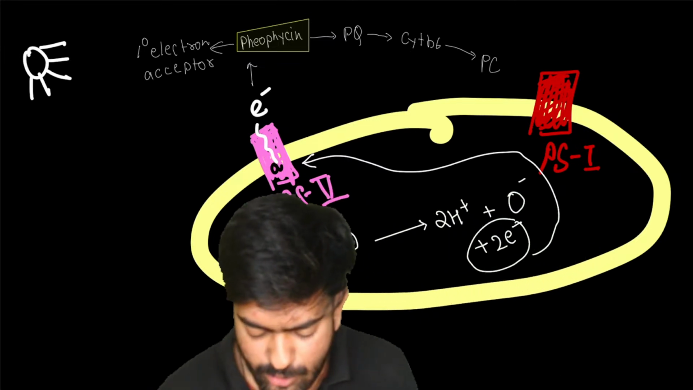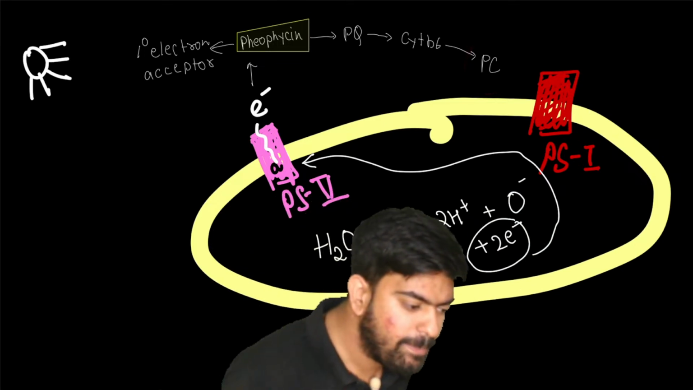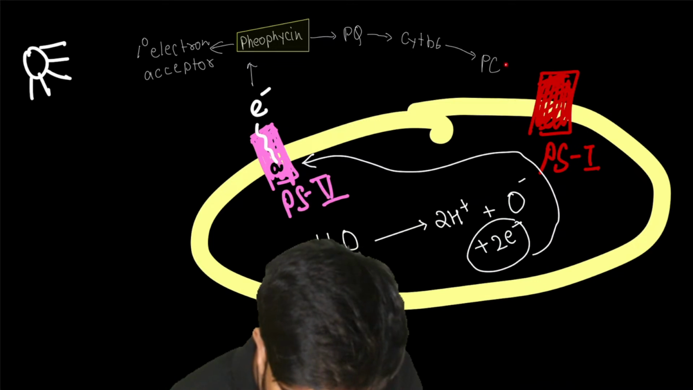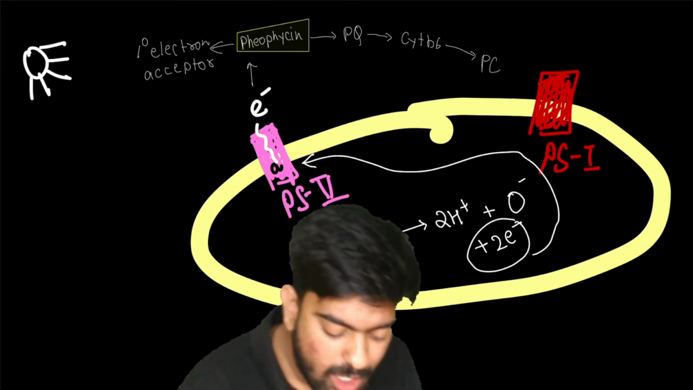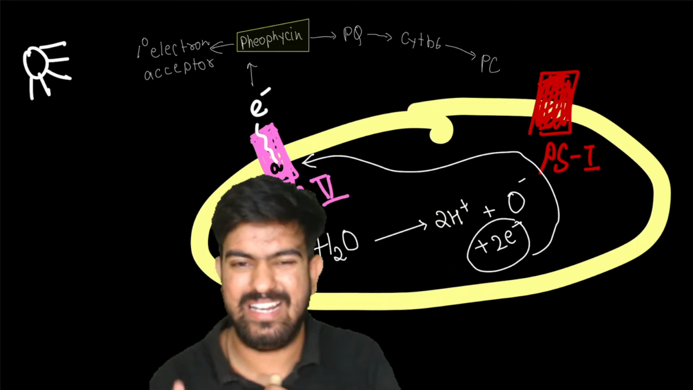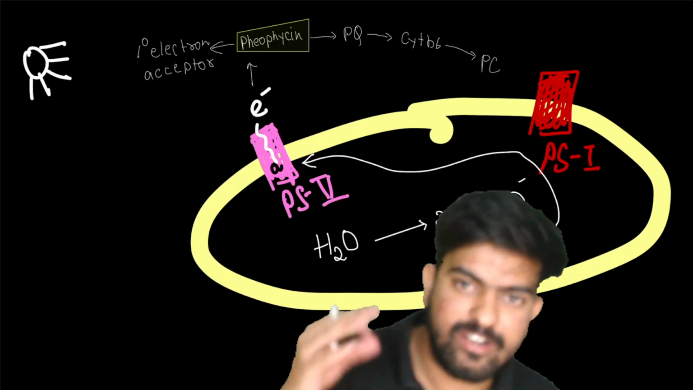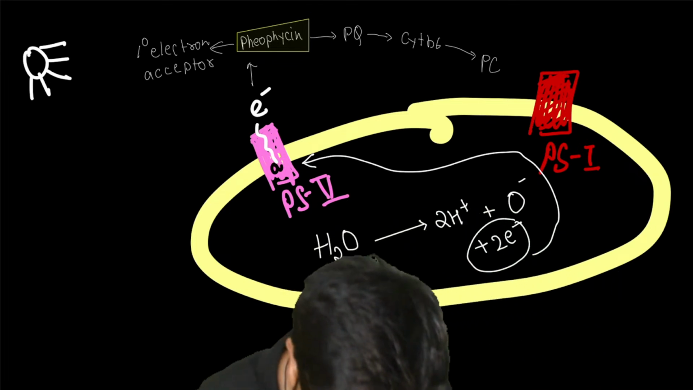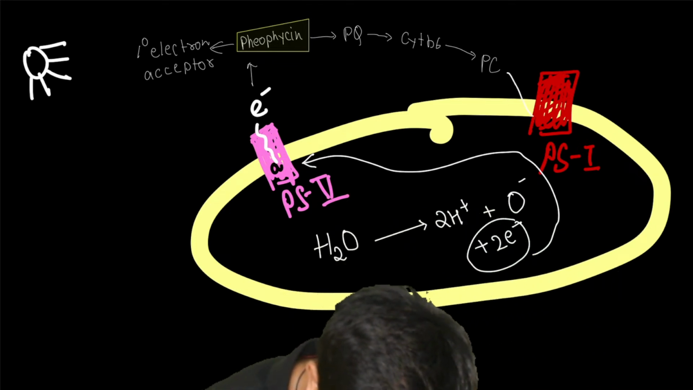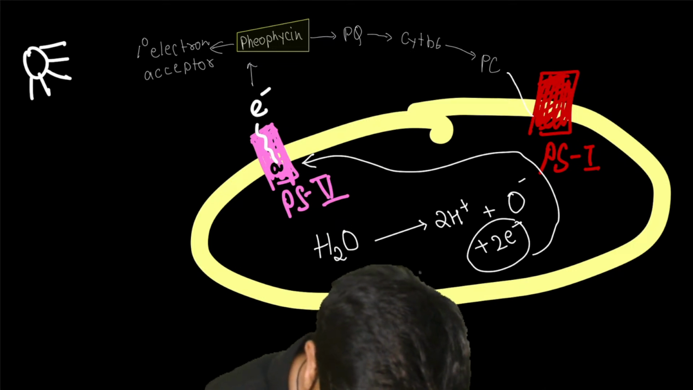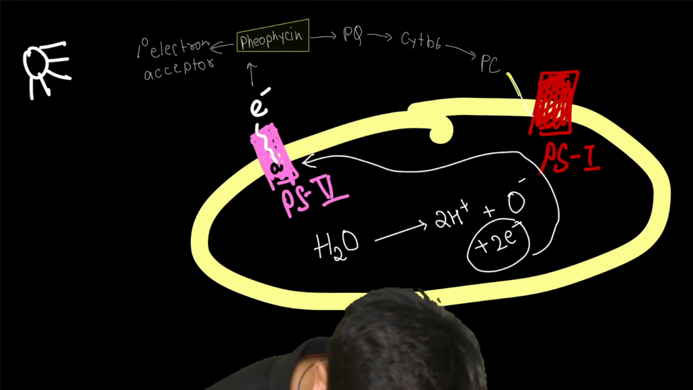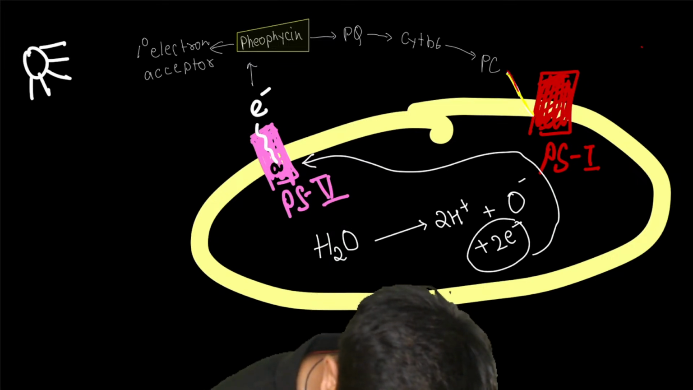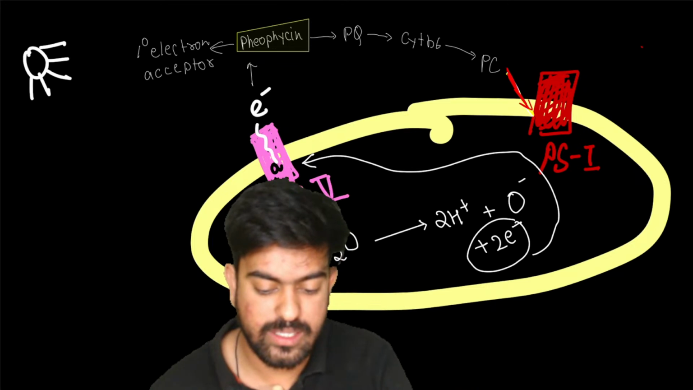Great. Now, sir, what about this? After PC, the electron came here, then where has it gone? Now, this PC was also like, I don't need the electron, guys, take it from me. So, after PC, the electron is given to this photosystem 1.